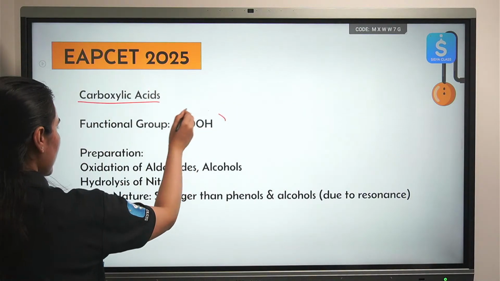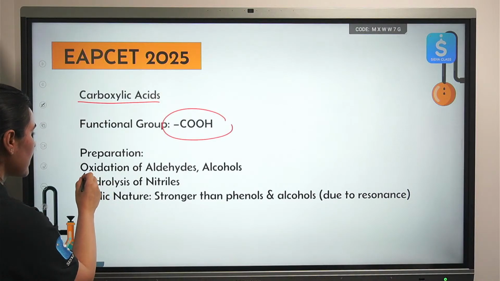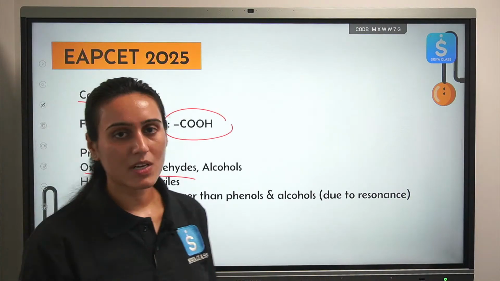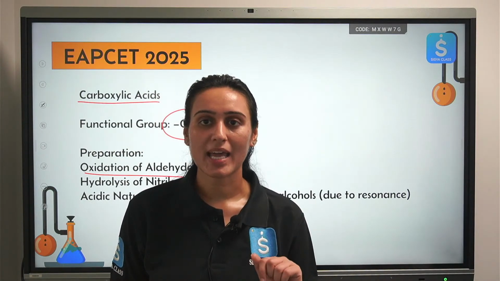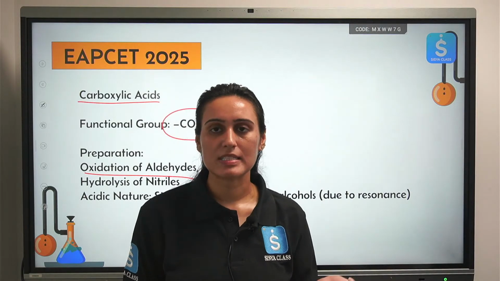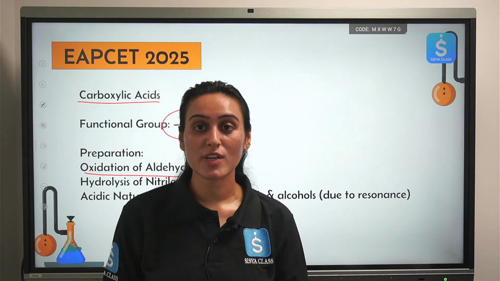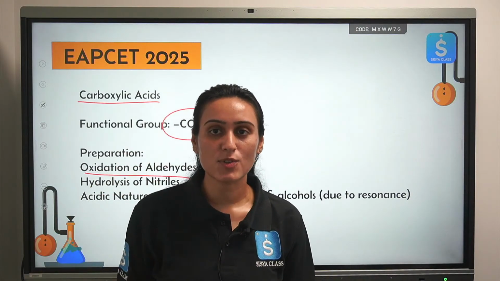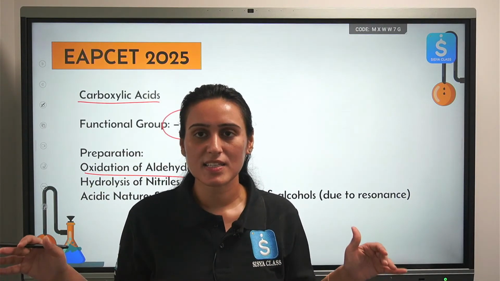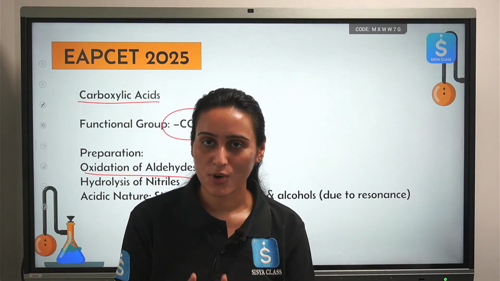Carboxylic acid. The functional group obviously is COOH, you all know about it. How do we prepare carboxylic acid? By oxidation of primary alcohols. Everyone, please don't try to oxidize secondary alcohols. Okay. Secondary alcohols on oxidation will give you ketone. Then in order to oxidize ketone to carboxylic acid, you require very vigorous conditions, very high temperature. You all know about it.